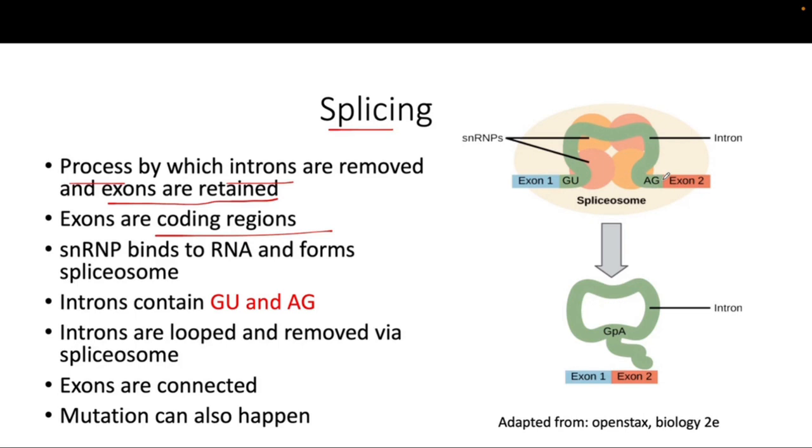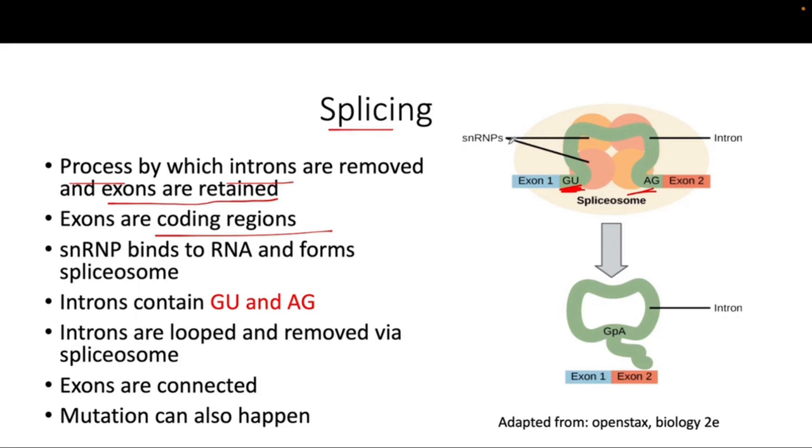And now how the introns are being recognized: the intron has specialized recognition bases such as guanine, uracil, adenine, guanine. Okay, guanine, uracil, adenine, and guanine. So GU at the 5 prime end and AG at the 3 prime end. When these bases are present, that is indicative of introns.